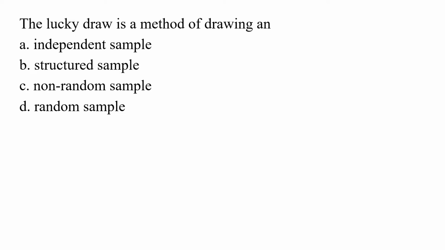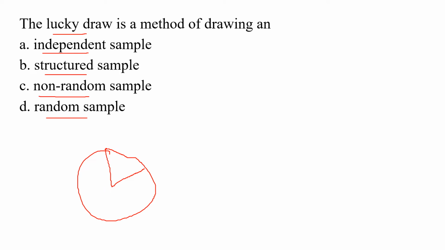Lucky draw is a method of drawing an. So in this question they ask you, the lucky draw is a method of drawing an, for which the first option is independent sample, second is structure sample, third is non-random sample, and the last is random sample. The concept of sampling involves selecting a portion or a sample from the bigger group. For example, this is the whole population and this part is the sample which we select for our research.